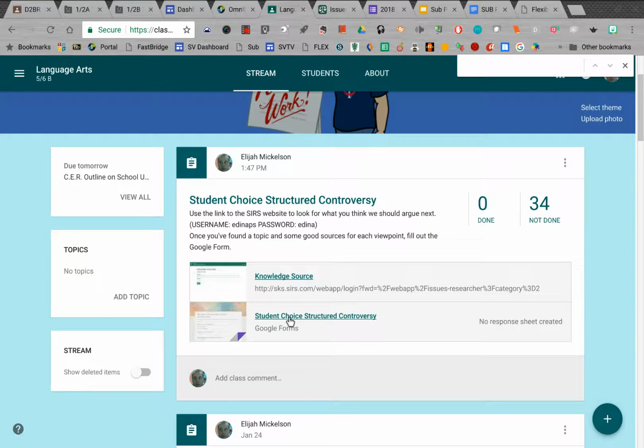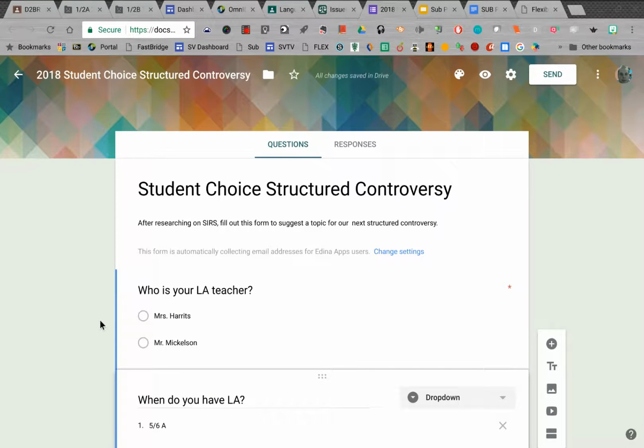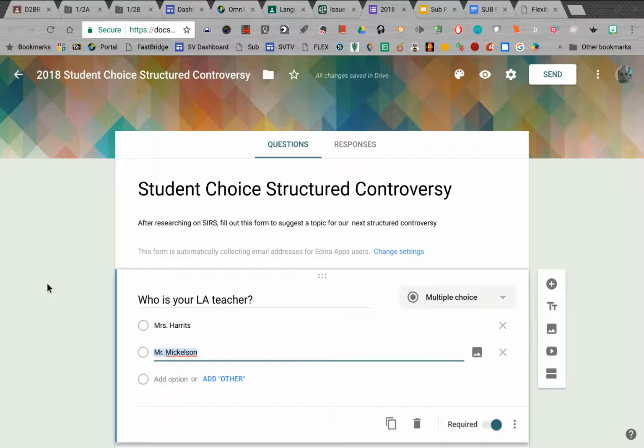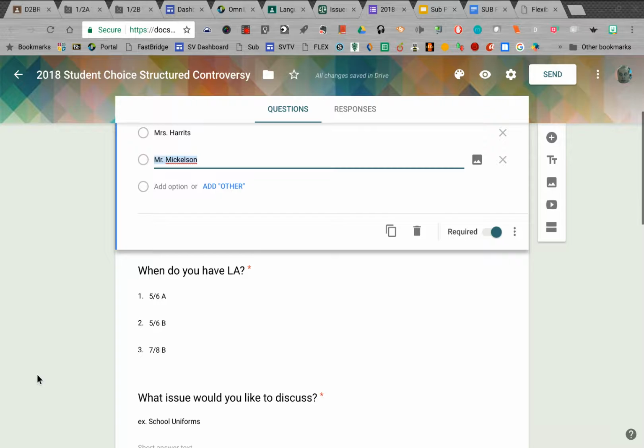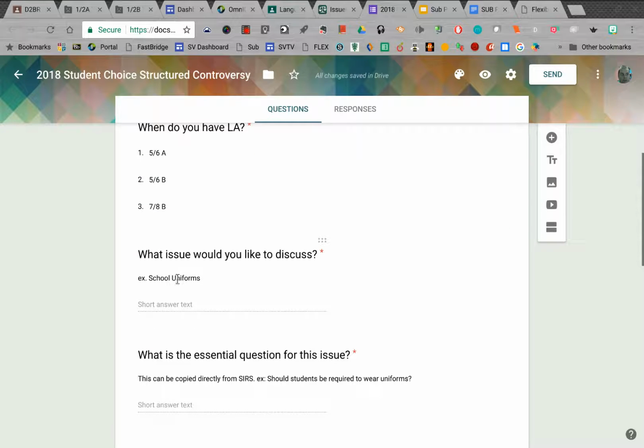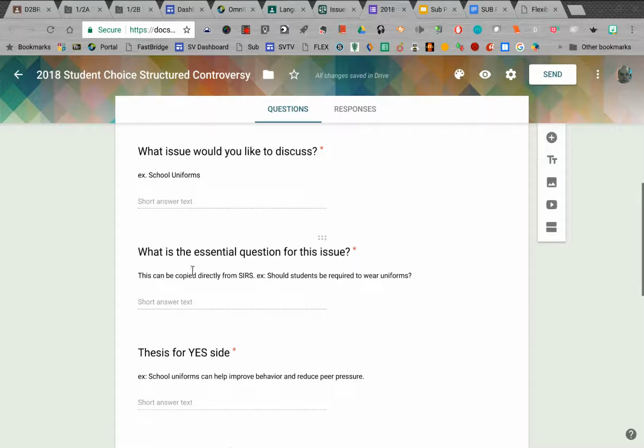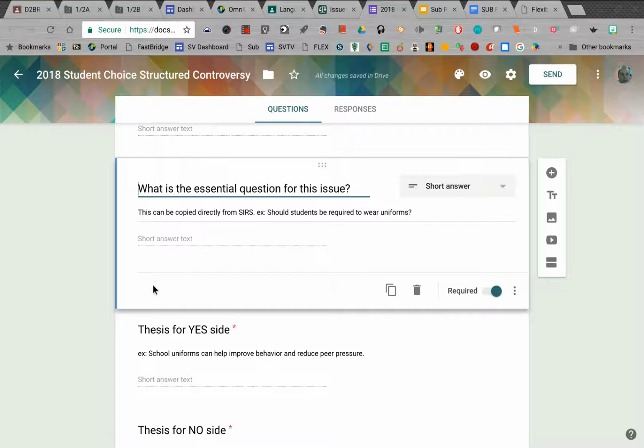There's a link to this Google form. And here's what you'll be filling out. You'll say that you were in Mr. Michelson's class. Tell me what hour you have me. And what issue would you like to discuss? So it could be curfew, it could be whatever you want, whatever you found on the SIRS site. What's the essential question? That could just be copied and pasted right here for the issue.